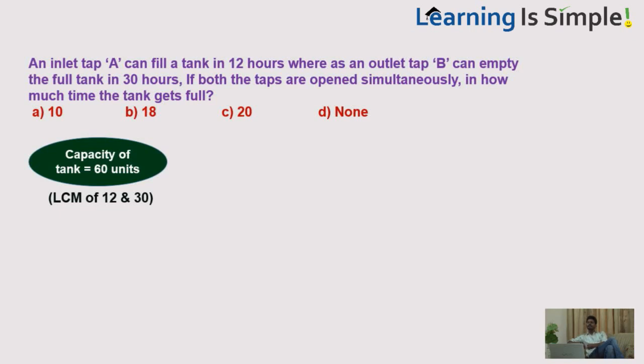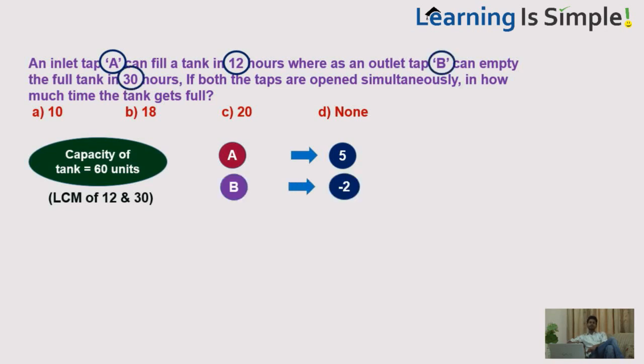Now you see, A can fill this in 12 hours. That means A can fill 60 units in 12 hours, so in 1 hour it can fill 5 units. B is emptying, and B can empty it in 30 hours. That means in 1 hour it can empty 2 units. A is filling 5 units in 1 hour, B is emptying 2 units in 1 hour. So together the result after 1 hour is 5 minus 2, that is 3 units. So at this rate, to fill 60 units, you require 20 hours.